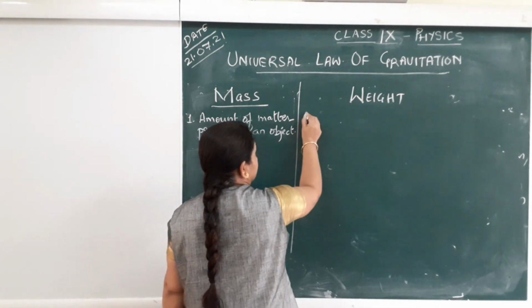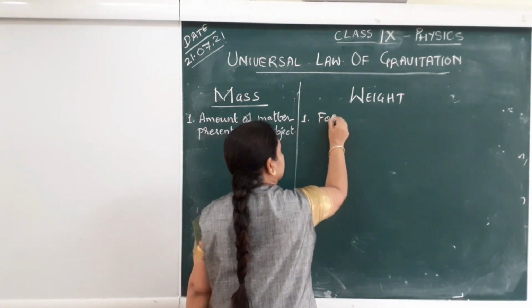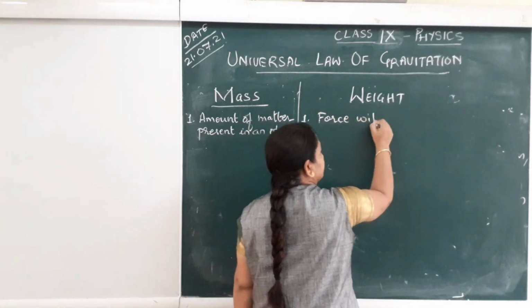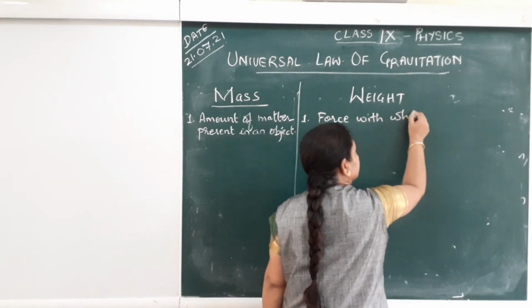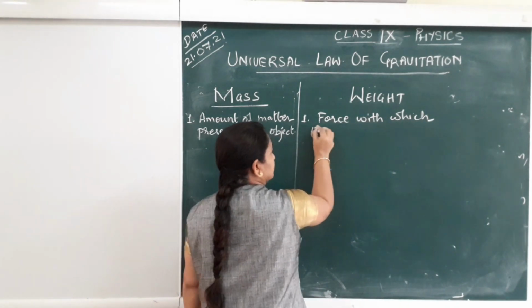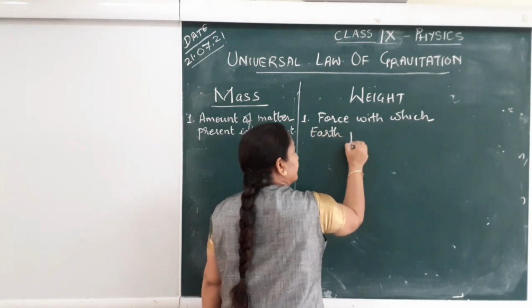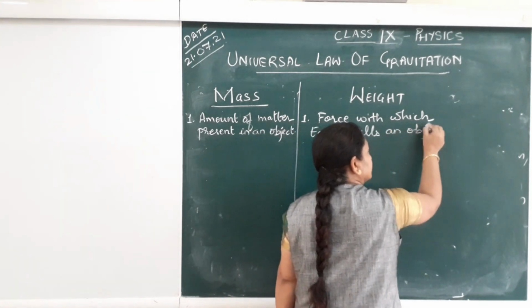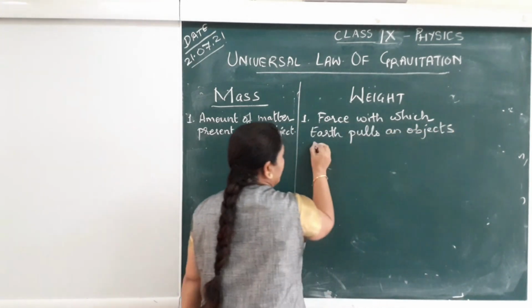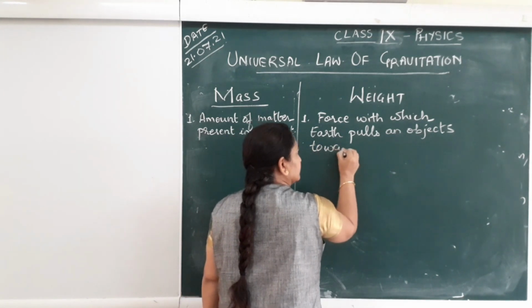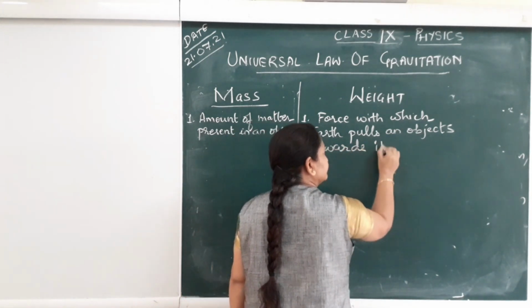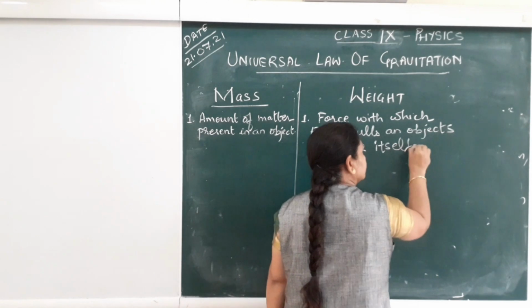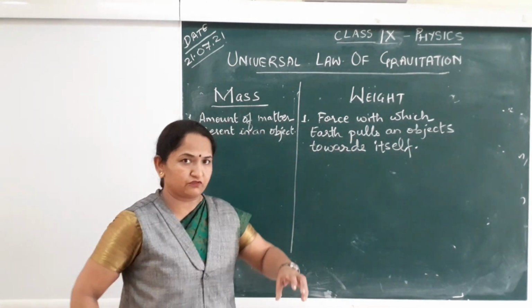Whereas what is weight? It is the force with which Earth pulls an object towards itself. Weight is the force.